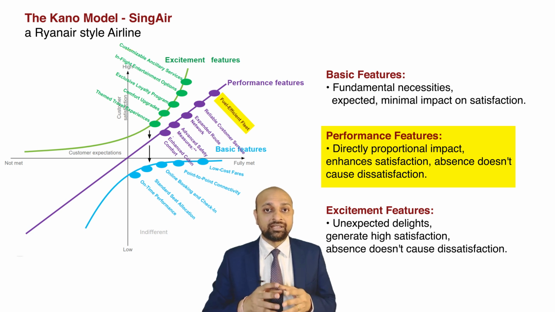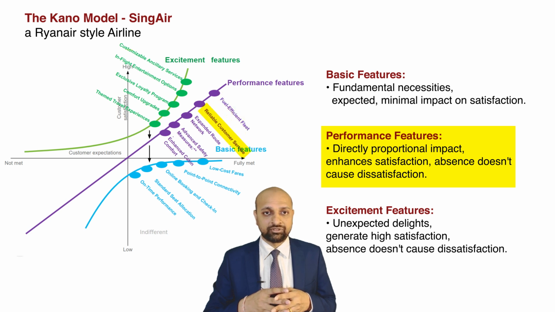Remember, Kano analysis is done from the customer's perspective: how the customer perceives features as performance, excitement, or basic needs. So, in this case, for a Ryanair style airline, customers are more interested in paying low fares than in knowing how polluting the aircraft is. Therefore, I would categorize fuel efficiency as an excitement feature in our scenario.